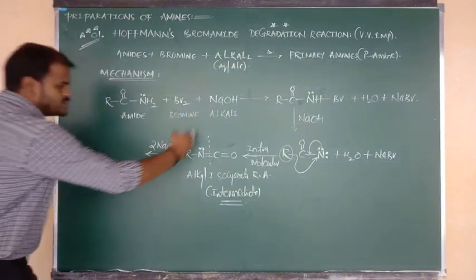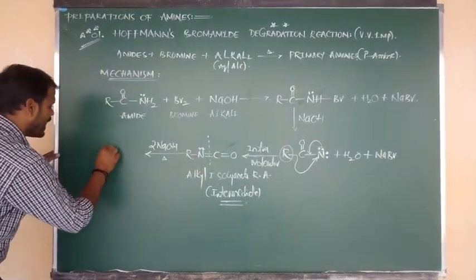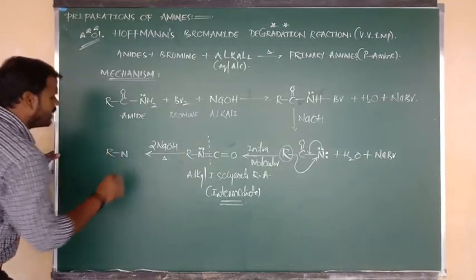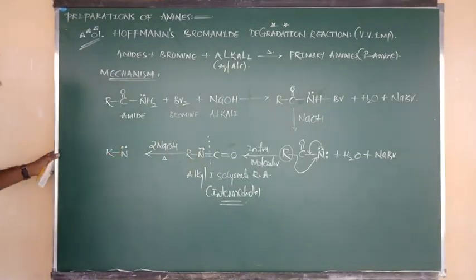Due to cleavage of that bond, we can write R bonded to N, and nitrogen contains a lone pair.